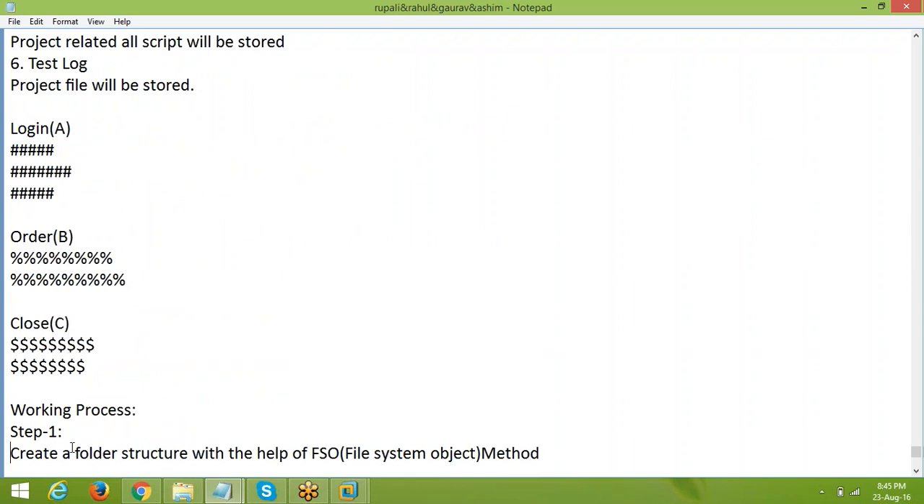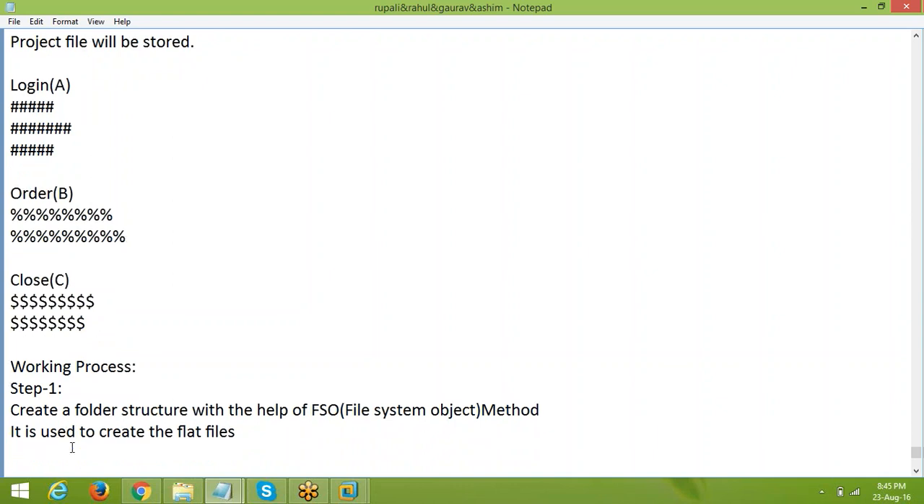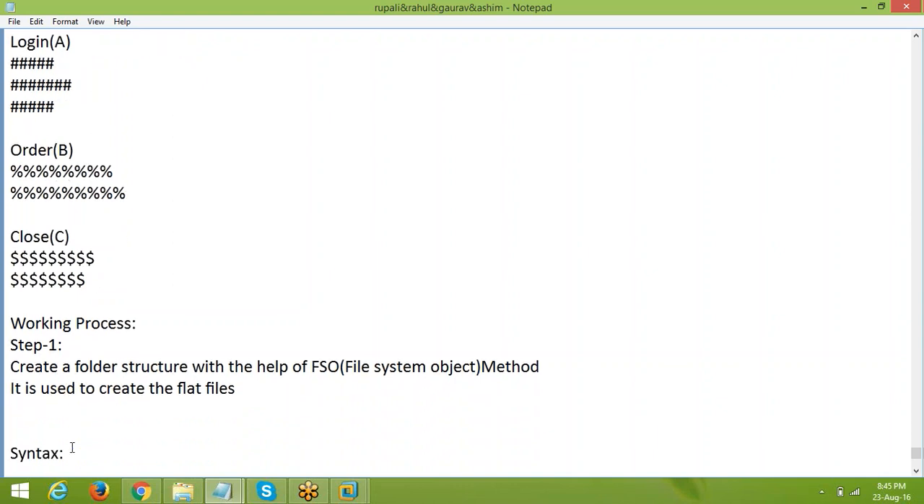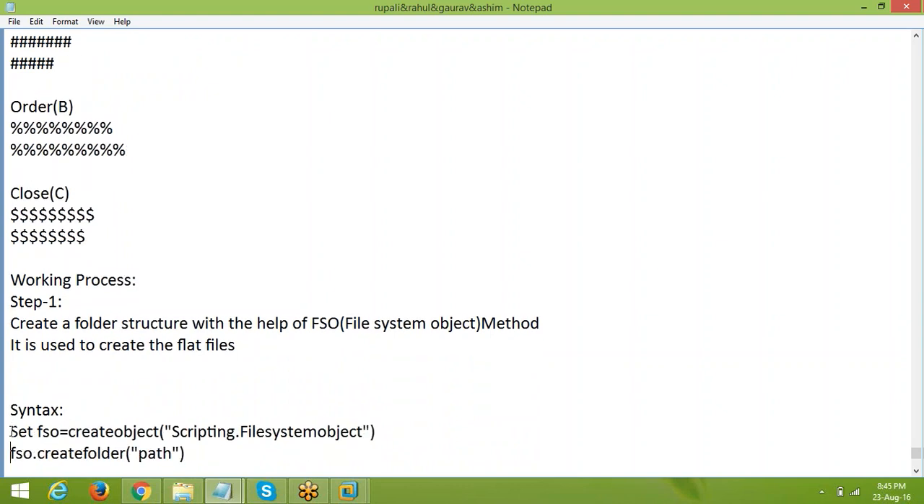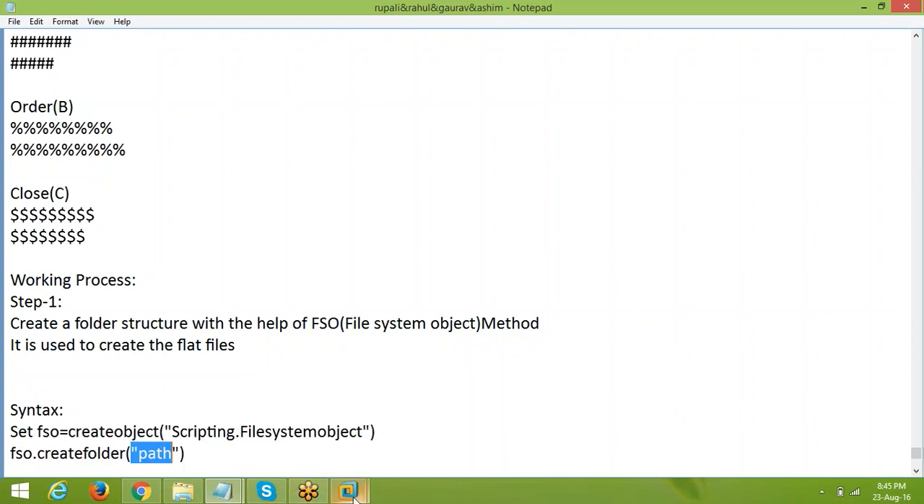So what is this? It is used to create flat files. Observe what the syntax is: set FSO equals to CreateObject of Scripting.FileSystemObject. So here FSO.CreateFolder, like I want to create a folder. So what is the path of the folder? We have to specify it.